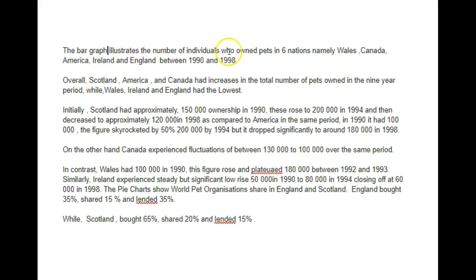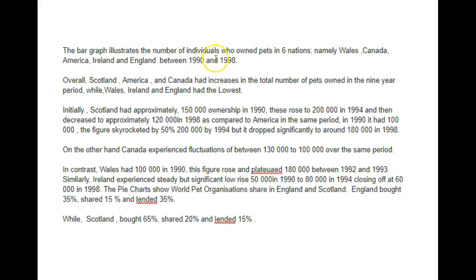The bar graph illustrates the number of individuals who own pets in 6 nations. And then before phrases like namely, we can use a semicolon. A semicolon is used to separate 2 full, complete sentences that are related. Also, it's used before terms such as namely, however, and therefore, if those sentences are related to the previous sentence.